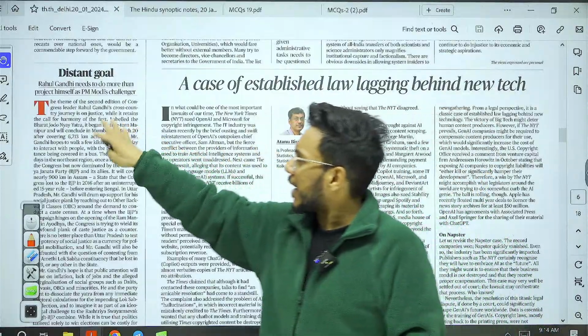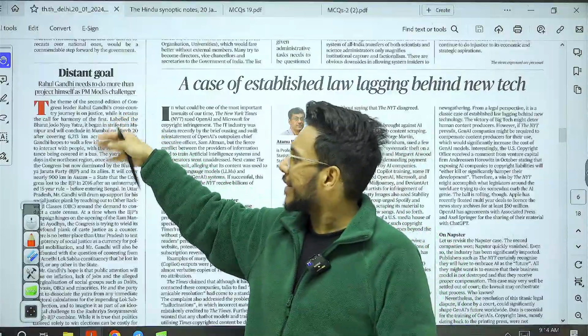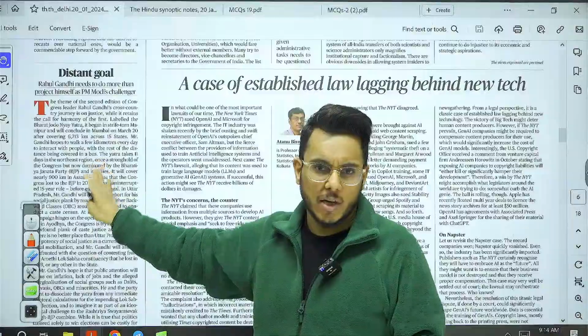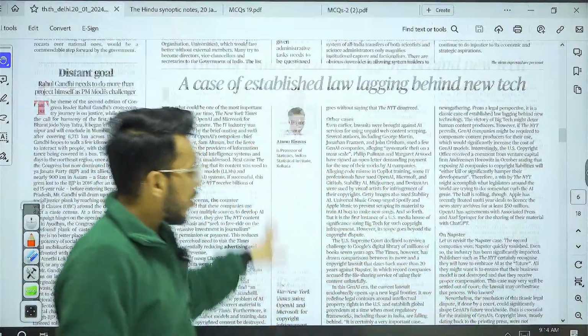Then here, Rahul Gandhi needs to do more than projecting himself as PM Modi's challenger. A political article, not important for examination. Then moving on, next page.